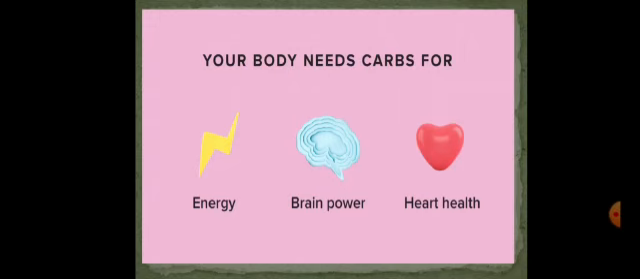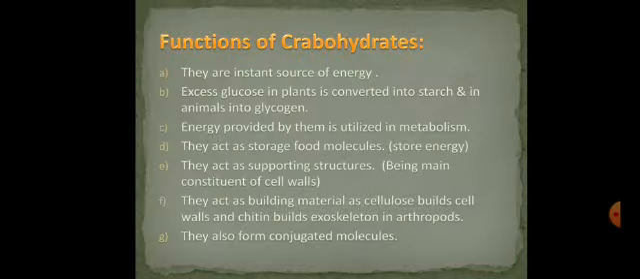Now, the main function of carbohydrates is the provision of energy. They give power to our brain and they provide strength to health, strength to the heart. Therefore, we can call them the main source of heart health. Now, come towards the functions of carbohydrates. The first function is that they are an instant source of energy. We obtain energy by just putting them into our mouth.